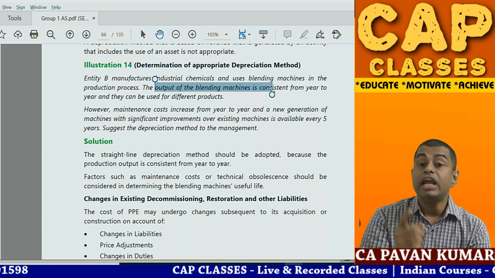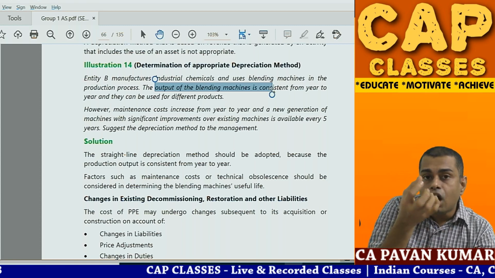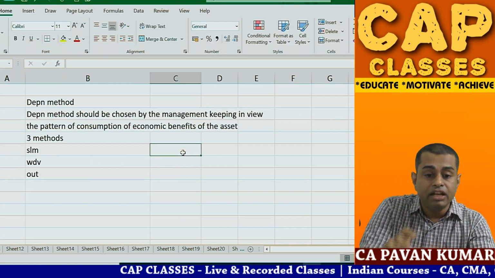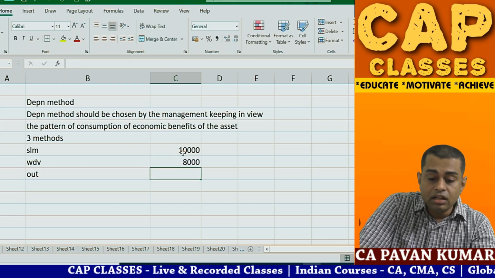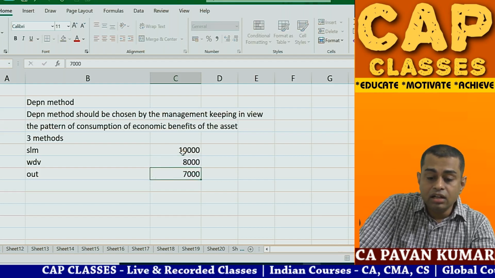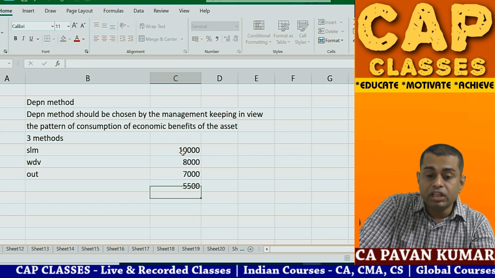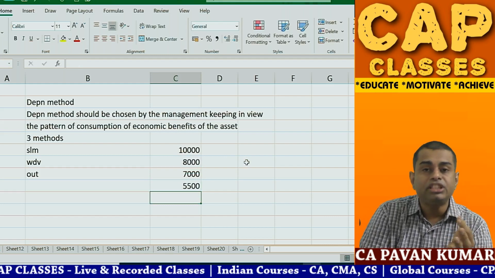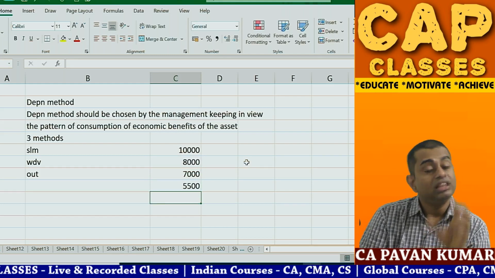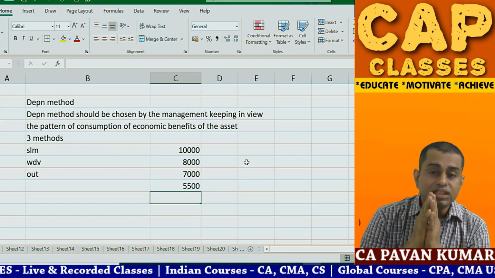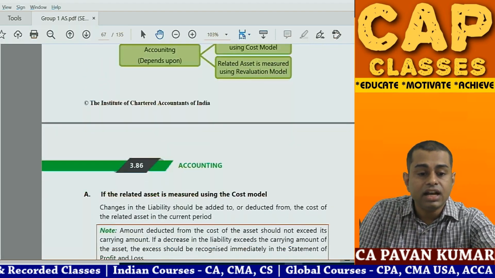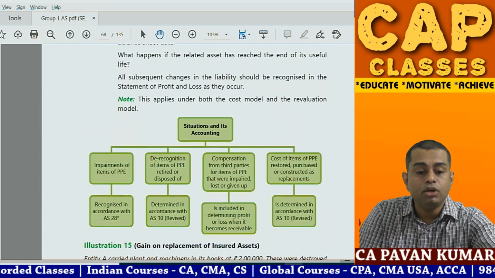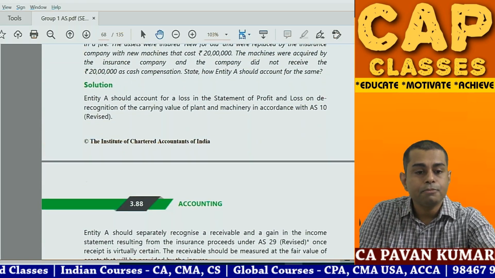But if you believe the machine gives you 10,000 output first year, then 8,000 second year, then 7,000 third year, then 5,500 fourth year. If you think this is how the machine will be used, then you can follow WDV method. Since the number of units is even, straight line method is suggested. 14 is over.